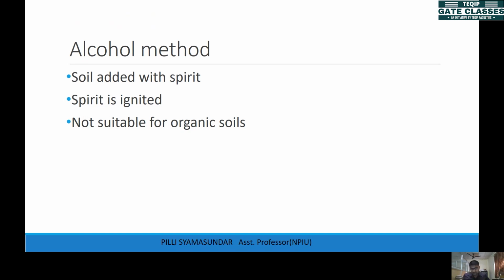The next method is the alcohol method. So we are left with the pycnometer. I mean, we left the pycnometer method deliberately because you need to know specific gravity to find out water content using the pycnometer. So we'll cover that after we are done with specific gravity. Fine. Okay. The next method is the alcohol method. So what we do here is the soil is added to spirit, some kind of alcohol, you know. Generally the methylated alcohols we use.